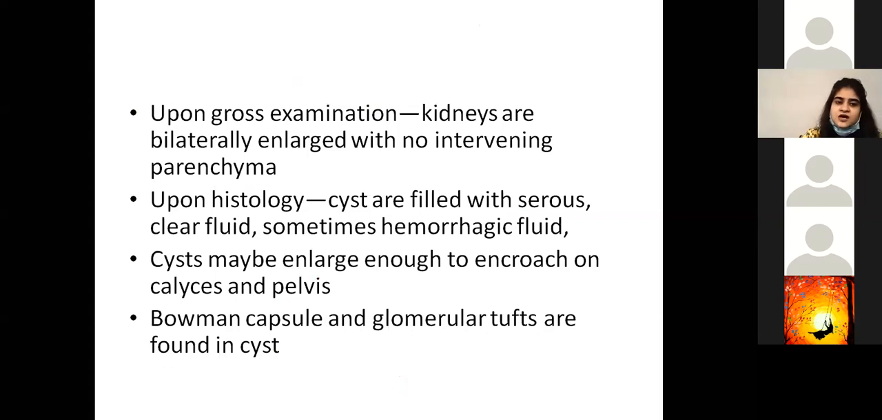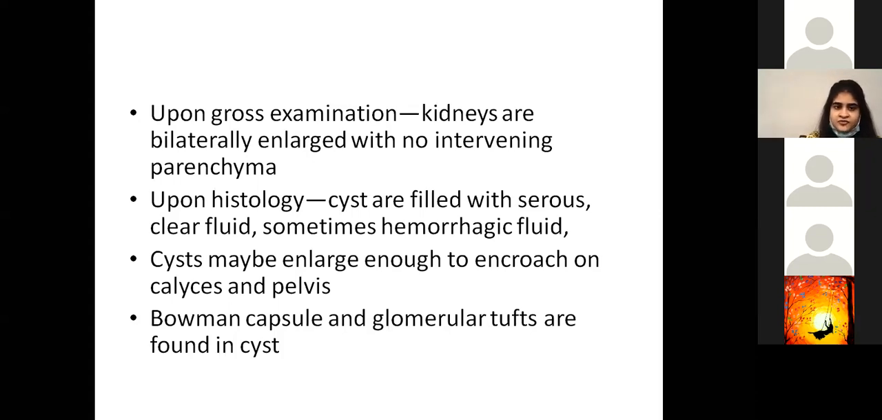We'll talk about how it looks upon gross examination. The kidneys are bilaterally enlarged with no intervening parenchyma. When you look at it on histology, you will see cysts filled with serous clear fluid and sometimes hemorrhagic fluid. They may be enlarged enough to encroach upon the calyces and pelvis. The Bowman capsule and glomerular tufts are found within the cyst. What happens is that the cyst grows so big that it ends up engulfing the Bowman capsule and the glomerulus, so it will show glomerular tufts and Bowman capsules within it.